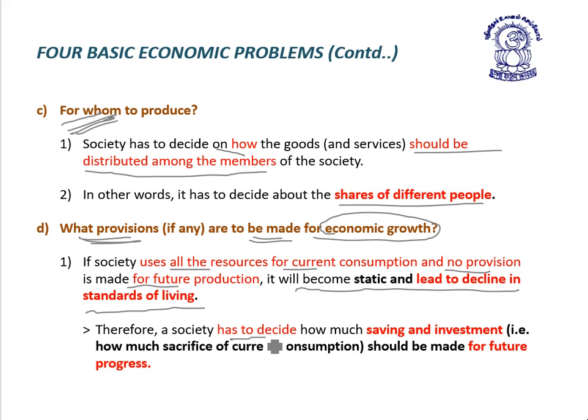Therefore, society has to decide how much saving and investment should be made for future progress. Here society has to decide how much investment and saving, that is, how much sacrifice of current consumption is required to enable future progress. This has been decided under problem number 4.